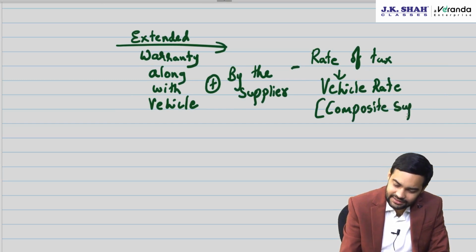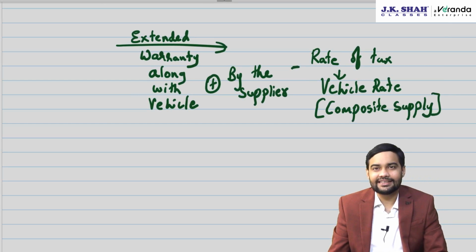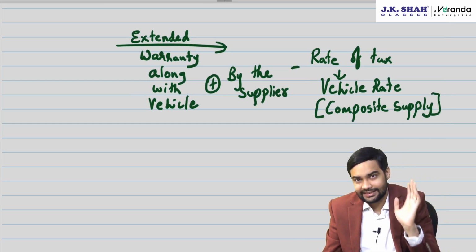Vehicle is the principal supply and extended warranty is incidental or ancillary.